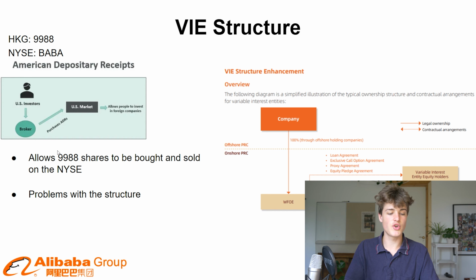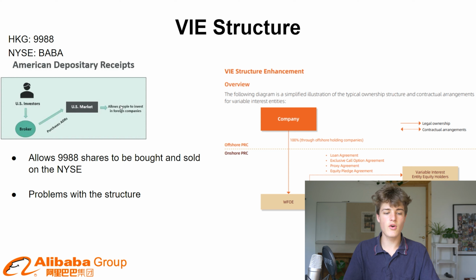ADR and this VIE structure allows these shares, this is the name of Alibaba on the Hong Kong Stock Exchange, allows Alibaba to be bought and sold on the New York Stock Exchange. Through these ADRs, a US investor can go to a broker, purchase ADRs on the US market, and then they can buy foreign companies.